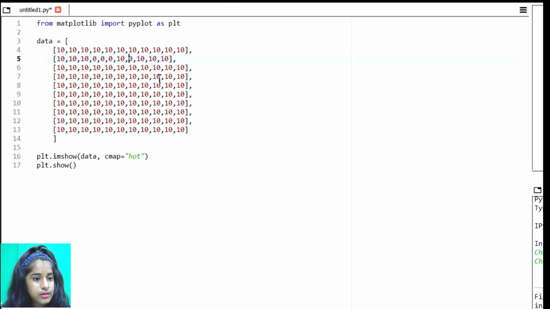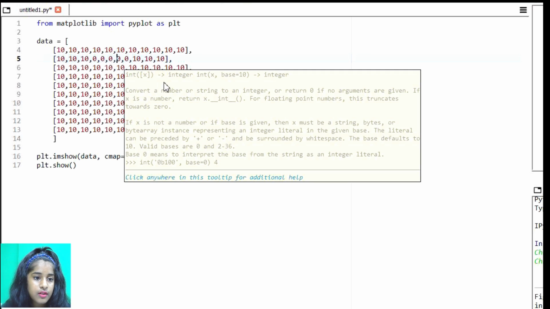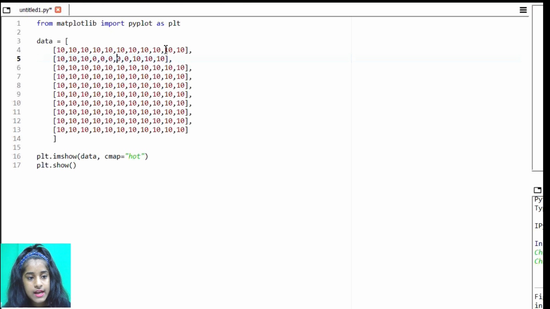And then, I guess, yeah, we'll have to put that as 0. So we're going to put 10, 10, 10, 0, 0, 0, 0. So we have 5 zeros. And then again 10, 10, 10.